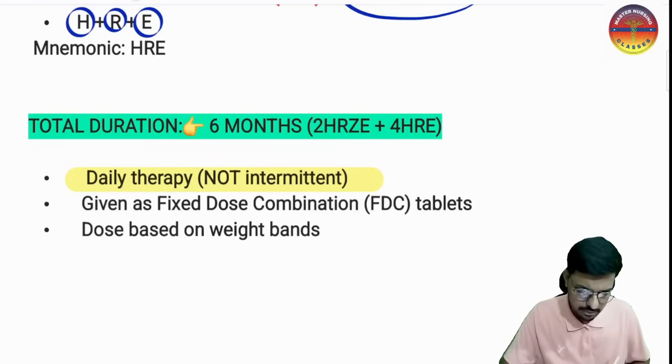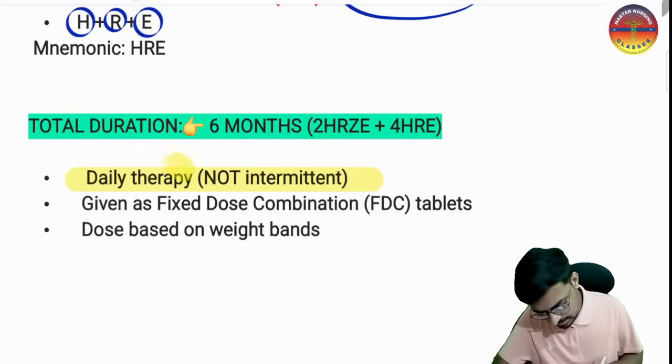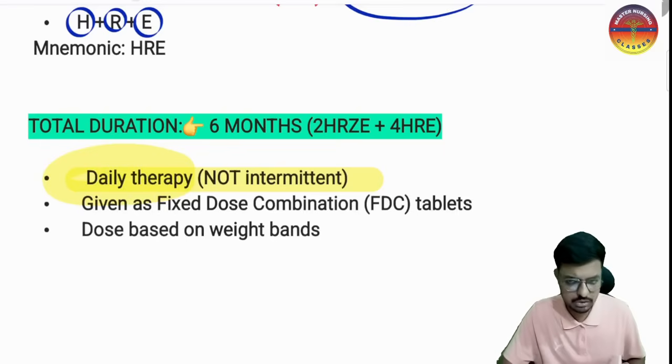If he is not taking the medication in the middle, the drug-sensitive TB may get converted into drug-resistant TB. That may be rifampicin-resistant TB, or multi-drug resistant TB, or whatever it may be. So it should be a daily therapy and the patient should take it daily.